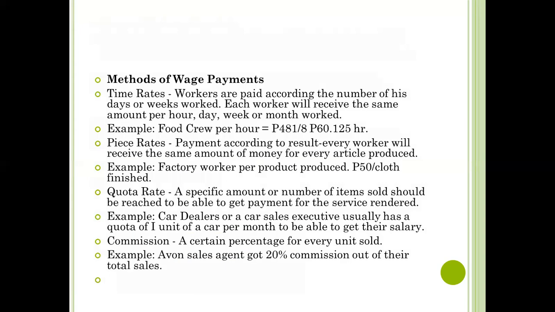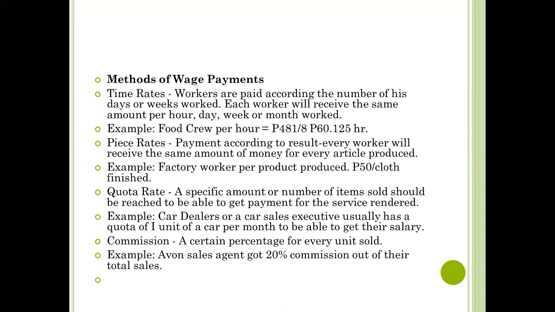We also have here a method of wage payments. So we have the time rates, piece rates, quota rate, and commission. So for time rates, workers are paid according to the number of days or weeks worked. Each worker will receive the same amount per hour, day, week, or month worked. So examples are food crew per hour, 481 in NCR. So it's 60 per hour.